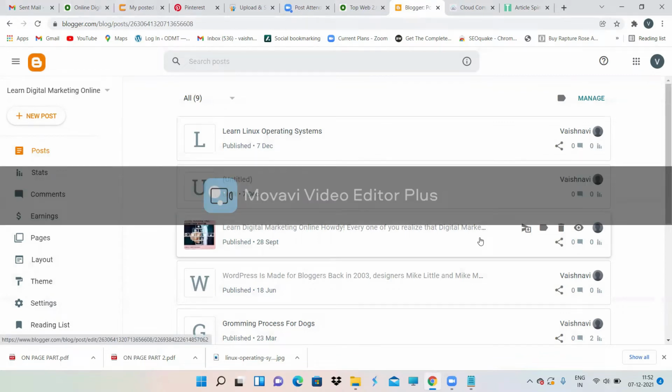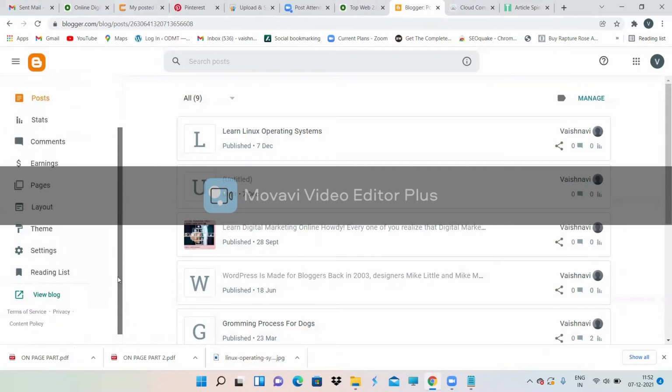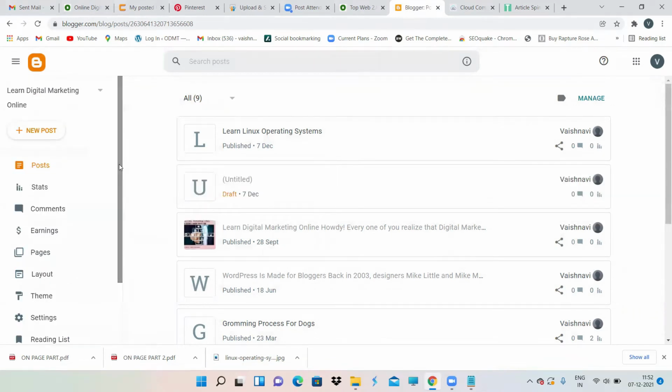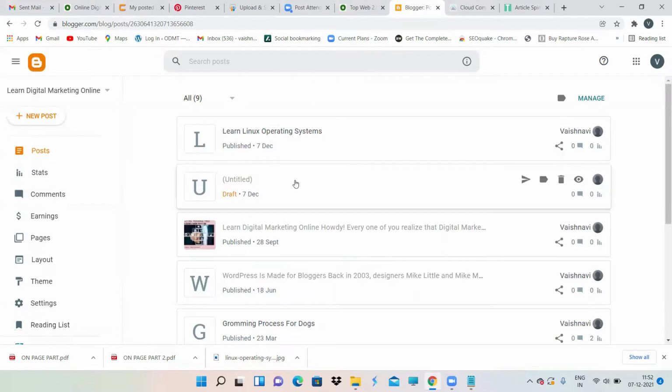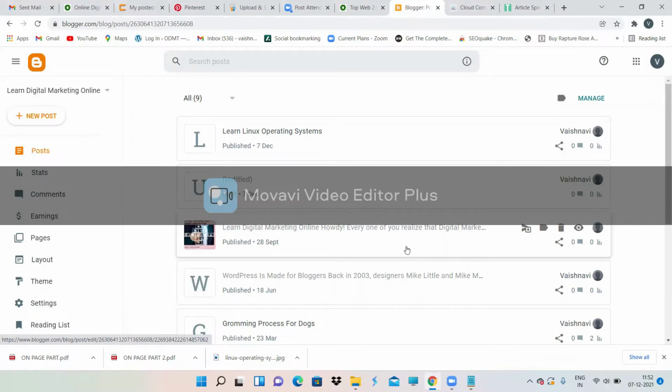So this is how you need to give a backlink to yourself with the help of Web 2.0 sites. You can change the layout, theme, and many other things over here, but generally we use a Web 2.0 site just to give a backlink. So please concentrate on giving a backlink to your website. Write so many blogs, choose some beautiful keywords, and for those keywords, give a backlink to your site. So one backlink I have given to your website.